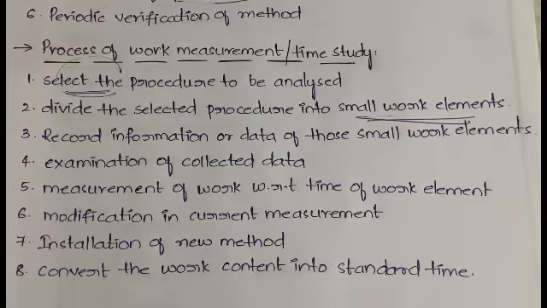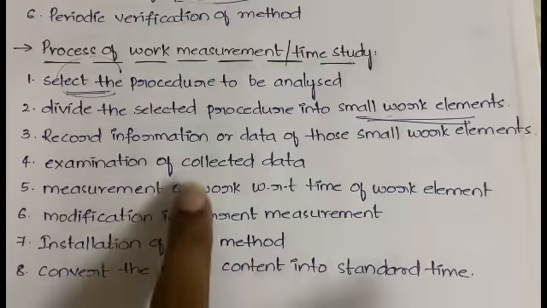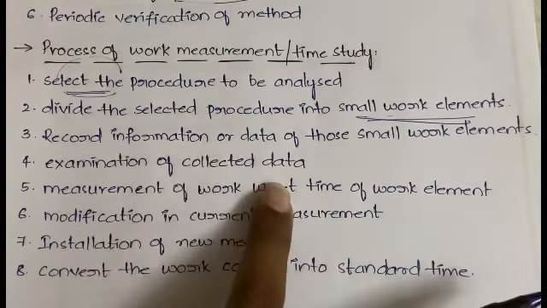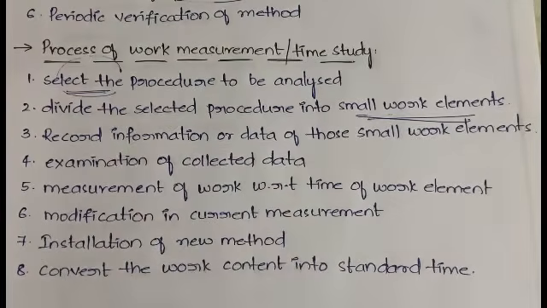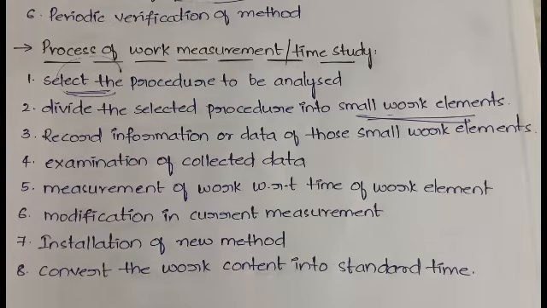Once you collect all the information that you have recorded, it will be examined in the 4th step. So examination of collected data will be done. After you examine, in the 5th step comes measurement of work with respect to time of the work element. So you need to measure the work with respect to time. After you measure, in the 6th step, if there are any modifications that you are supposed to do in the current measurement, you have to do those modifications.